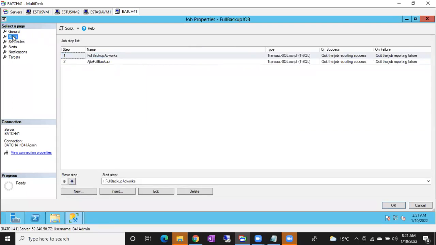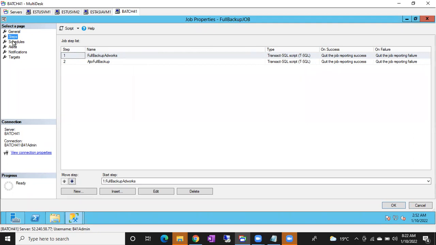So how many ever steps we add, you can only add one schedule? No. You can add multiple steps. I don't know the exact count, but a lot of steps you can add. I see different jobs with 10, 20 steps also. Okay, sir. But only one schedule we should follow. Yes, only one schedule.